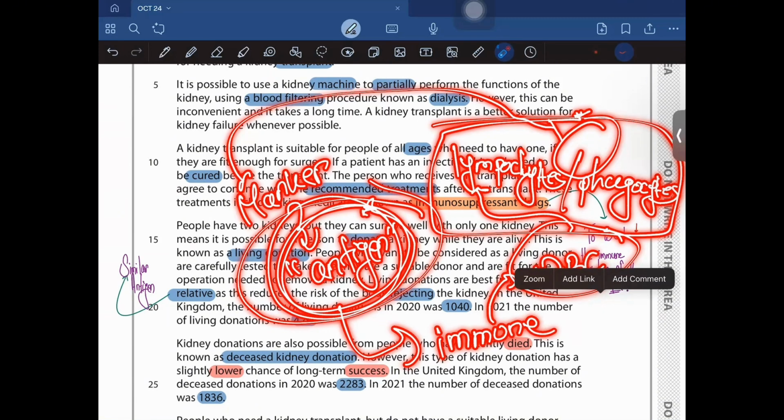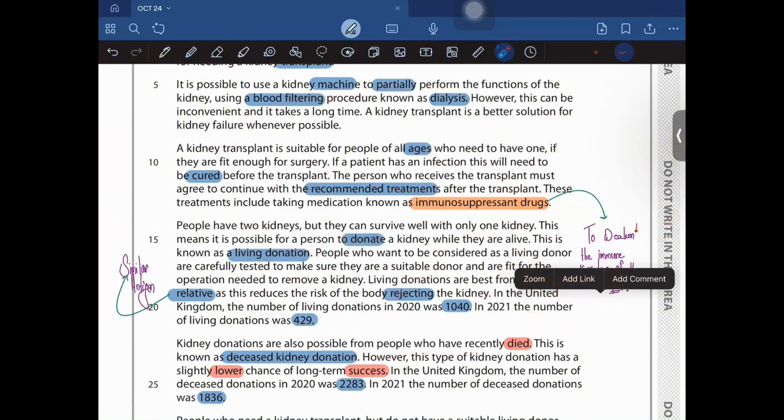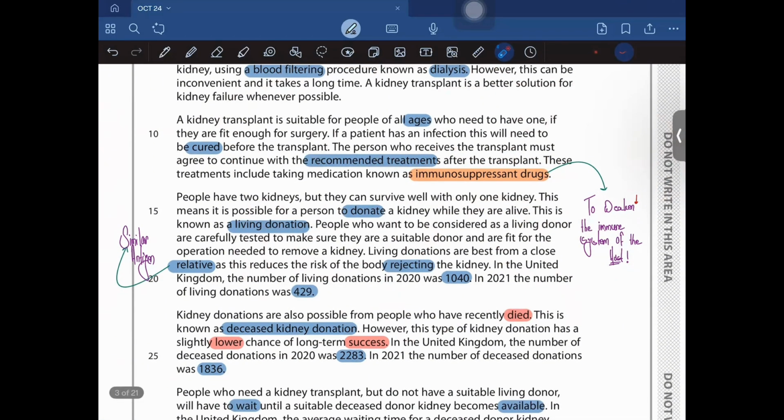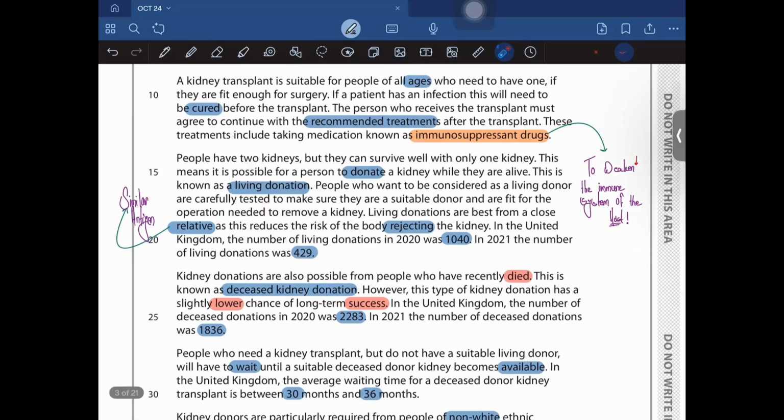Now, the main purpose of this immunosuppressant drug is to weaken the immune system so that it can't show this immune response, and hence the body accepts the new kidney that has been transplanted. People have two kidneys, but they can survive well with only one of them.